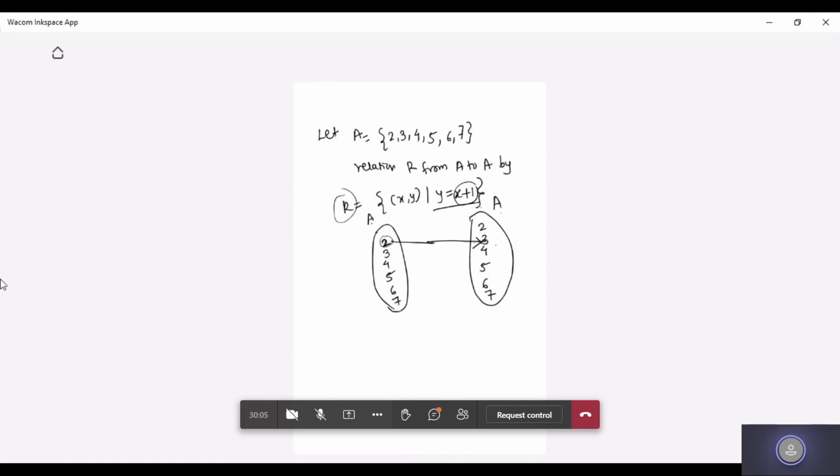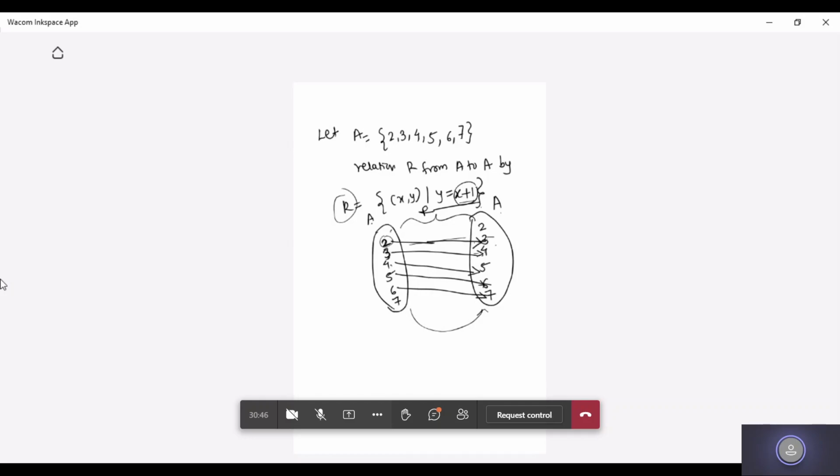2 comma 3. Next, I will have 3 and y would be x plus 1, so 3 plus 1 is 4. So I'll have the relation 3 to 4, so 3 comma 4 would be the next ordered pair. I'll move to 4, and y would be x plus 1, so 4 plus 1 is 5. Likewise, I'll move 5 to 6 and 6 to 7. Understood, students? This is how I'm going to find the relation from A to A.